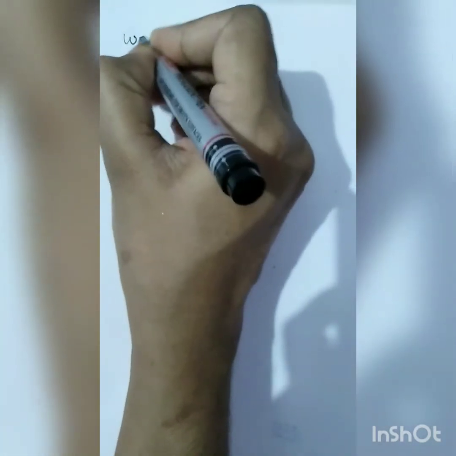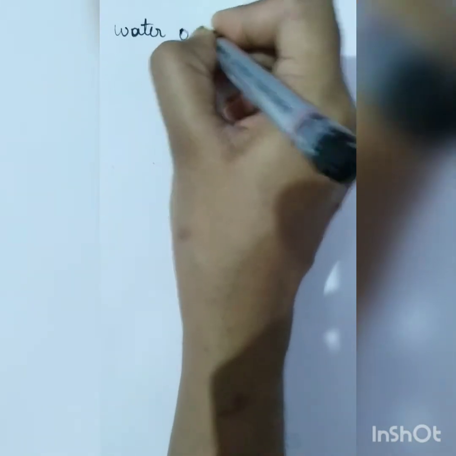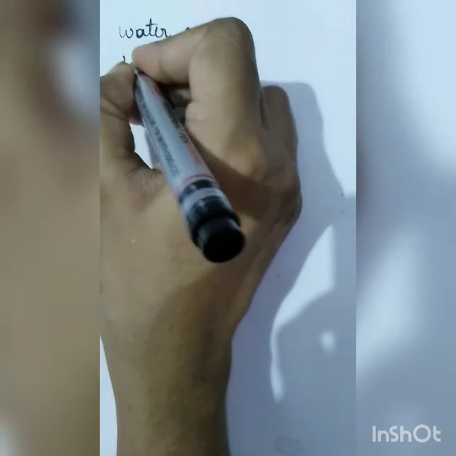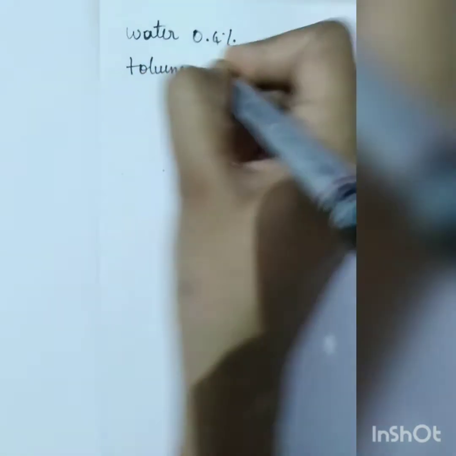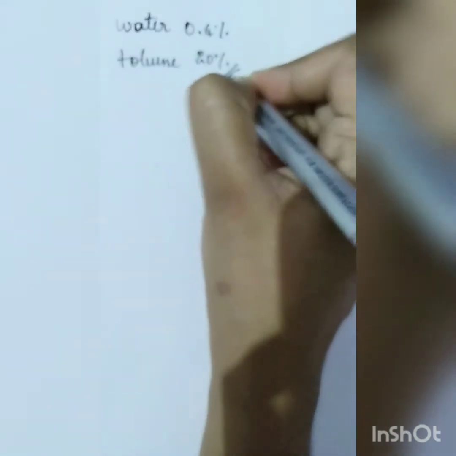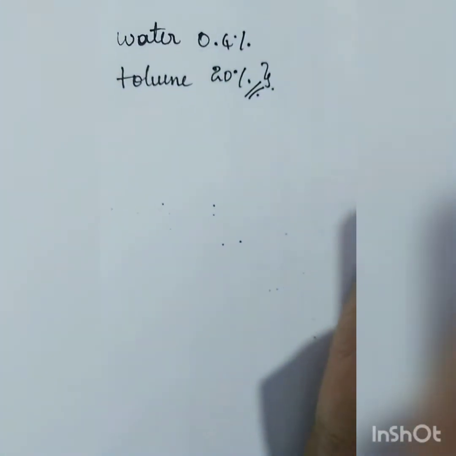For example, for water, enol formed is only 0.4%, but for toluene solvent enol formed is 20%. So this will give a major enol formation.